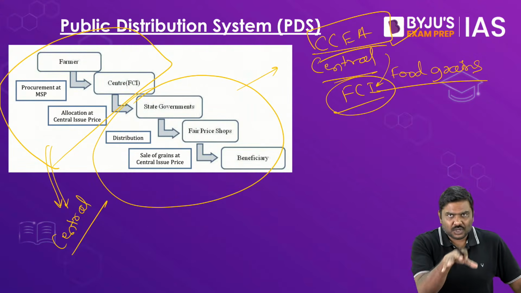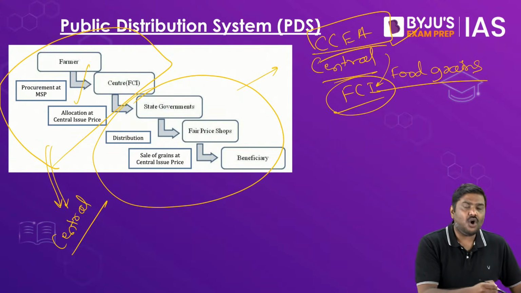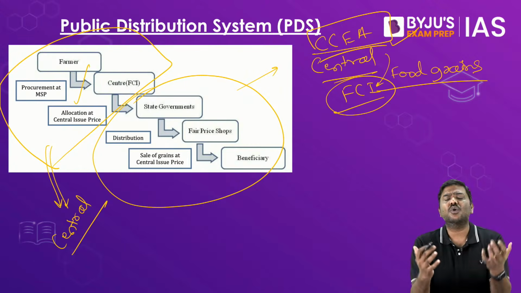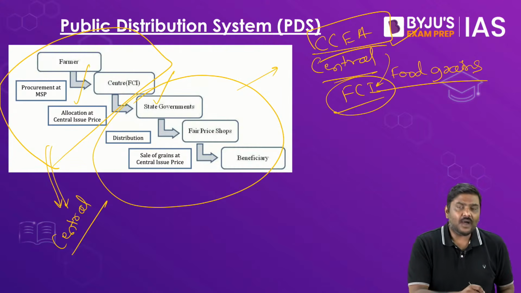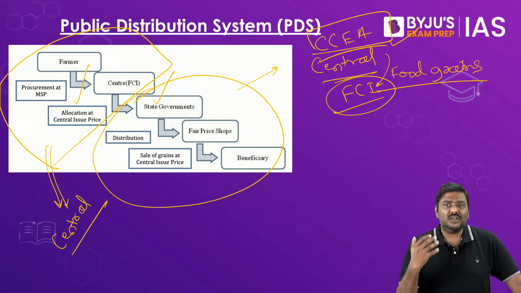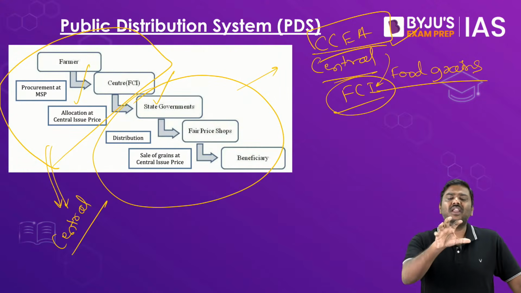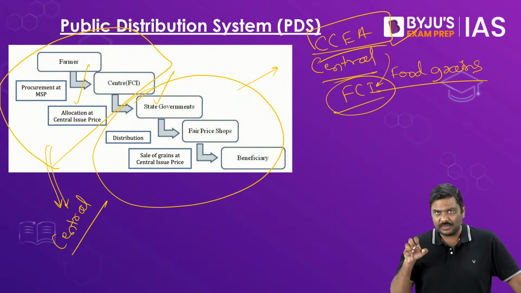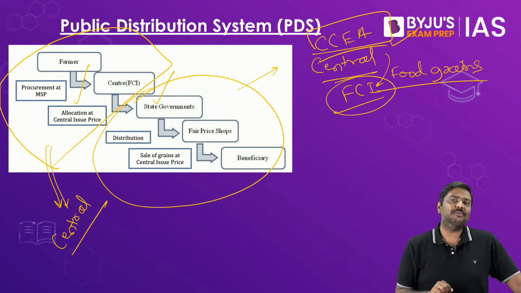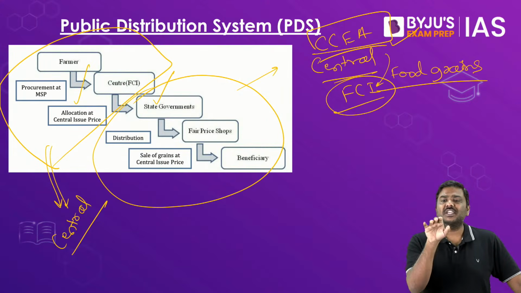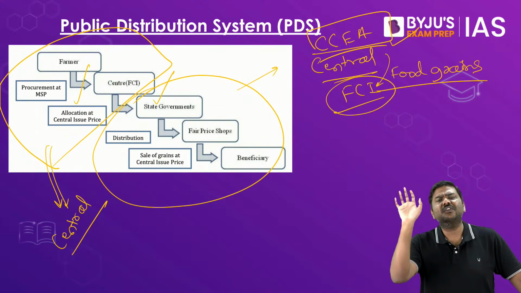Now once they procure the food grains, they will store the food grains. Warehousing and storage is done by FCI. And once the warehousing is done, now the duty of the state governments will actually start. The state governments will have to take the food grains from the Food Corporation of India, and now they will have to identify the beneficiaries and distribute these food grains to various beneficiaries.